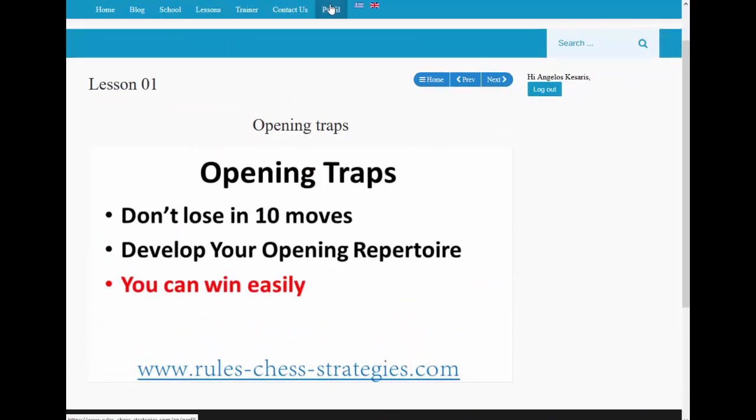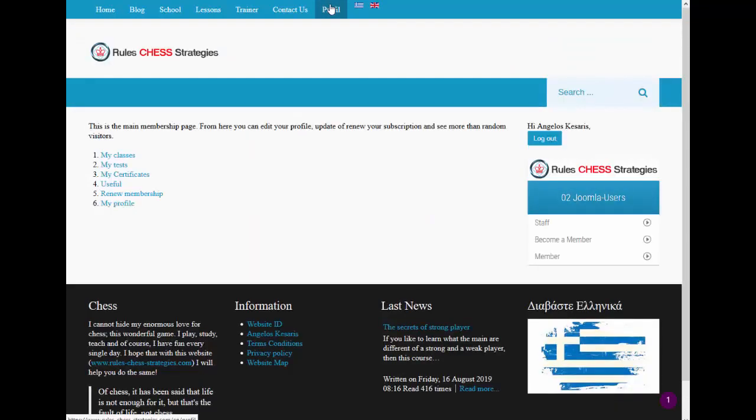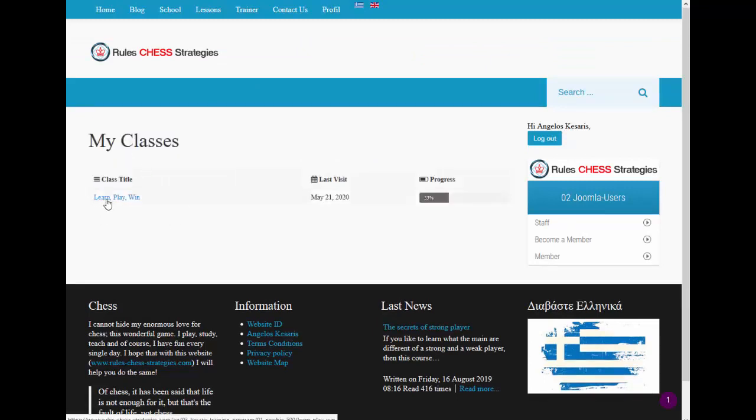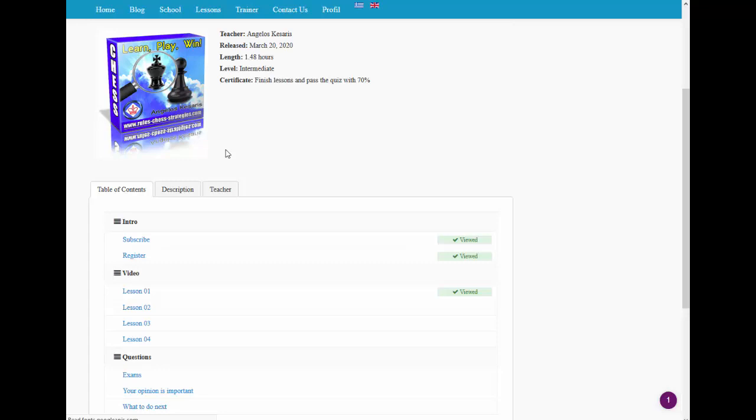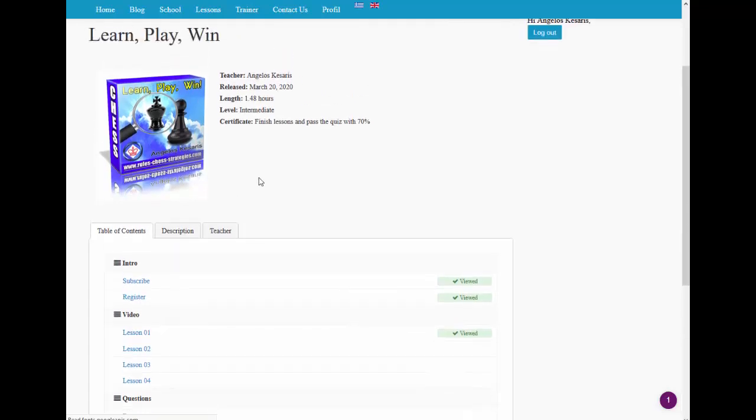So let's go back to the profile now, and if we go there and again on my classes, now you can see that you already started learning this class, and here you can see your progress. For that reason, you know where you are. If we click again here, then we can see the files and everything that is inside these lessons.